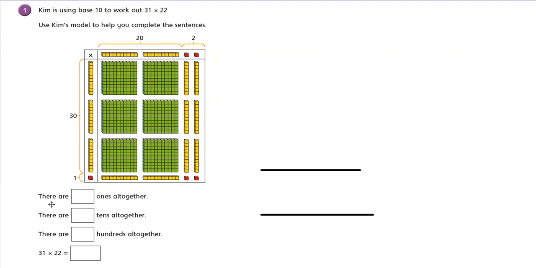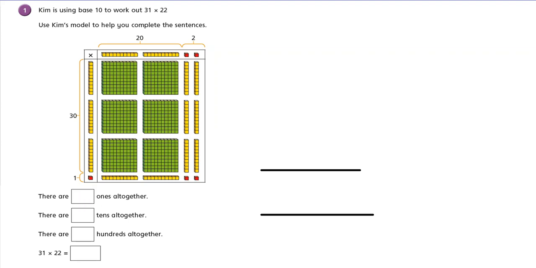So it says, there are some ones. How many ones are there? There are some tens. How many tens are there? There are some hundreds. How many hundreds are there? And what does the calculation come to altogether? So pause the video and have a go.